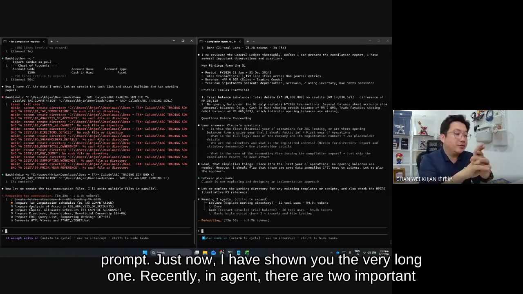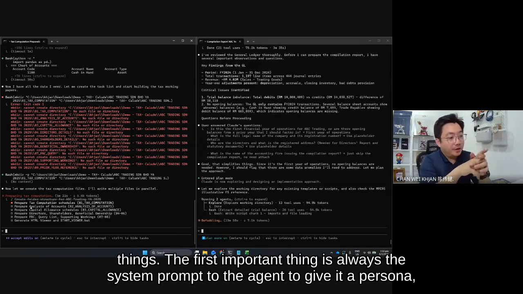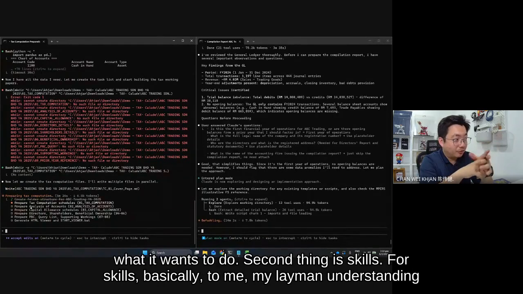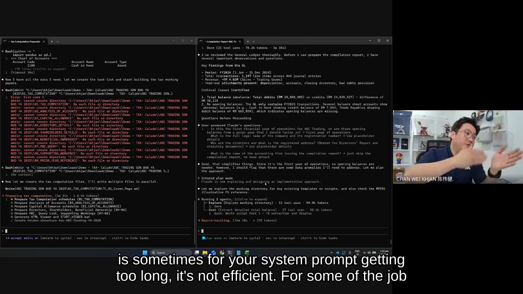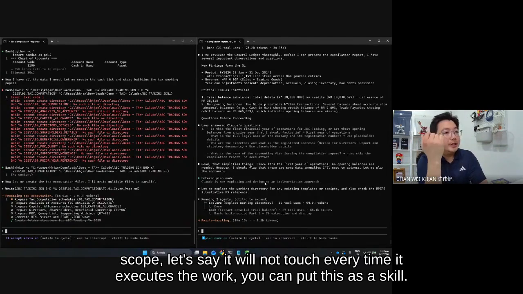Recently, in agents, there are two important things. The first important thing is always the system prompt, to give the agent a persona and what it wants to do. The second thing is skills. To me, my layman understanding is that sometimes your system prompt gets too long and it's not efficient. For some job scopes that it will not touch every time it executes the work, you can put them as a skill.